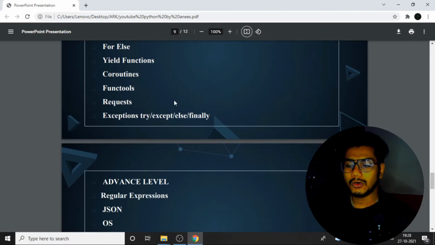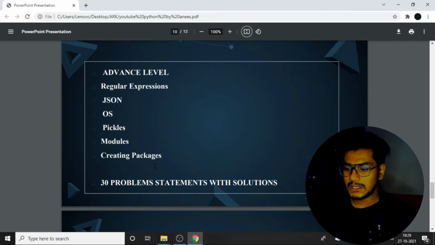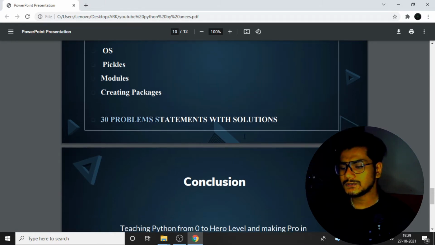We'll be dealing with all these concepts, each and everything I have written in notes. So I'll be showing you right now when I start the installation part, the notes I have written. Then we'll deal with regular expressions, JSON files, modules, and how to create packages. Okay, then almost 32 problem statements will be solved with this particular course.